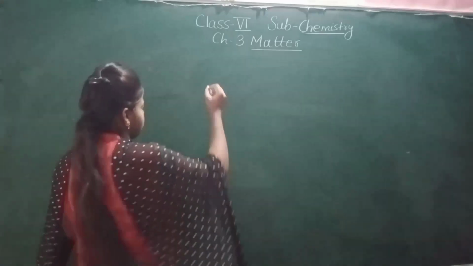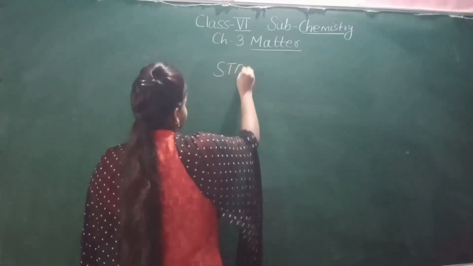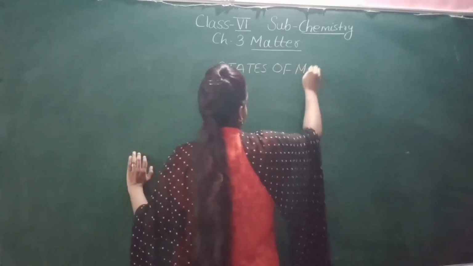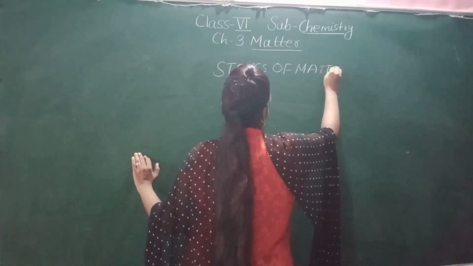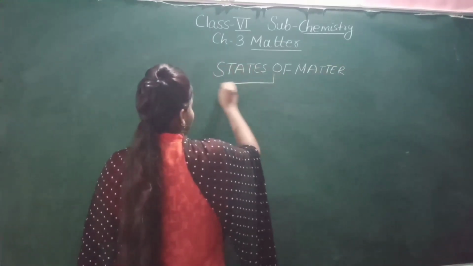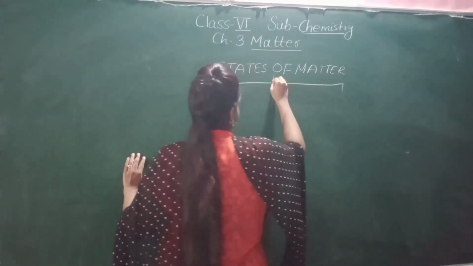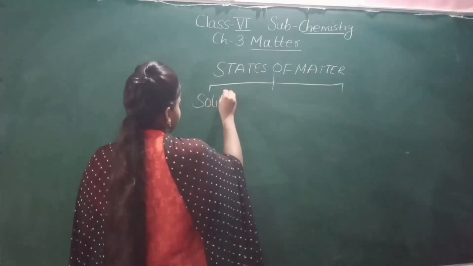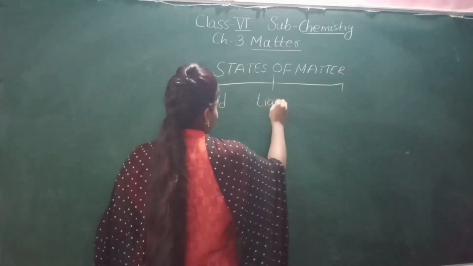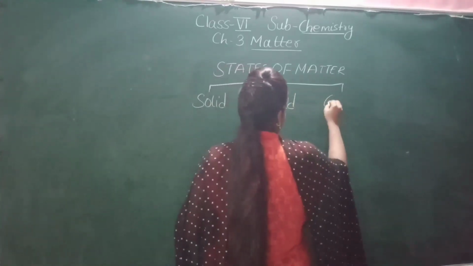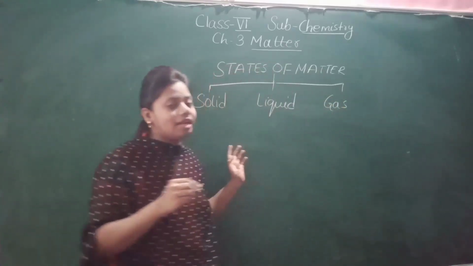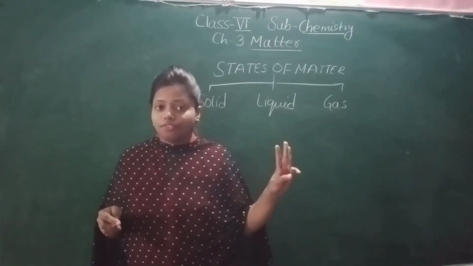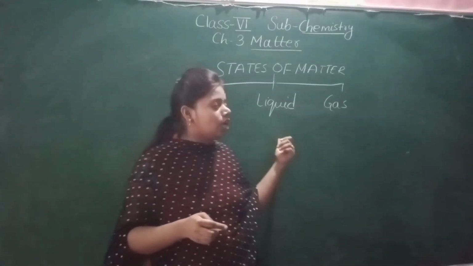So now see here, states of matter. Matter exists in 3 different states. Number 1 is solid, liquid, and the last one is gas. So matter exists in 3 different states: solid, liquid, gas.